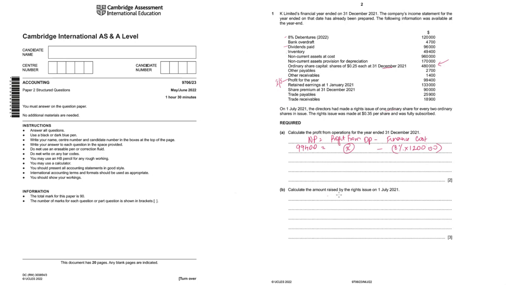Part B, calculate the amount raised by rights issue on 1st July 2021. If you want to calculate the amount raised by rights issue, then you will first have to calculate the number of shares that were issued, and multiply this by the issue price. Issue price is $0.35, but we need the number of rights shares issued.